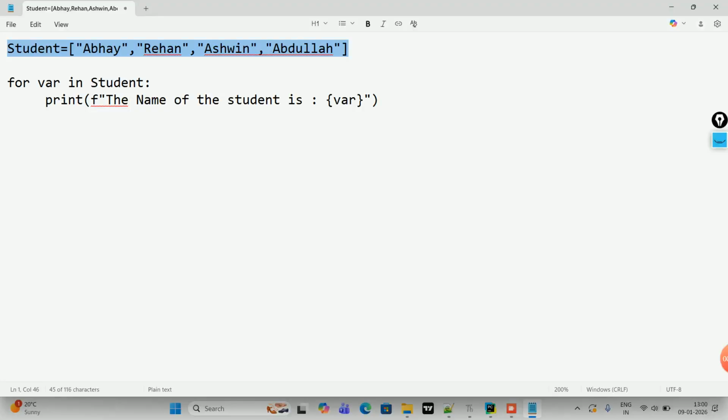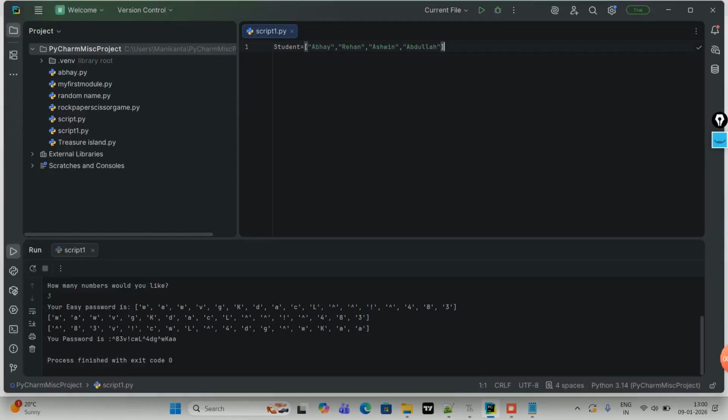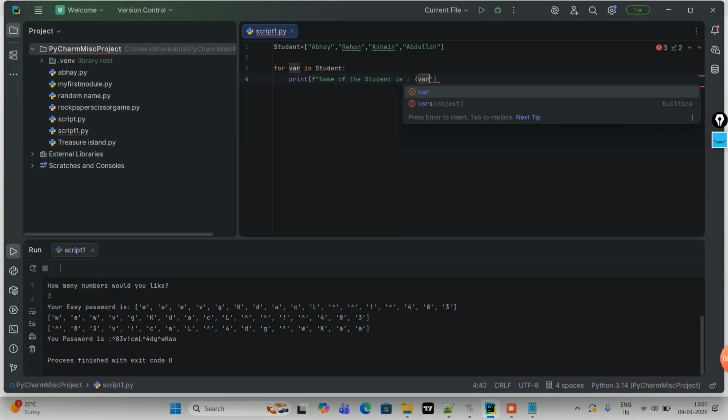So let us do that in PyCharm. For var in student, print, I'm using f string, name of the student is var.